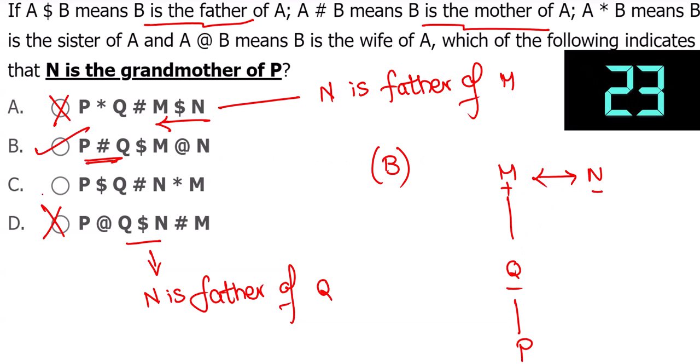So option B is correct. C, we don't get grandmother even if you try. So option B is the correct one. Only one correct answer, so we can try. If you go ahead, we get grandmother is correct.